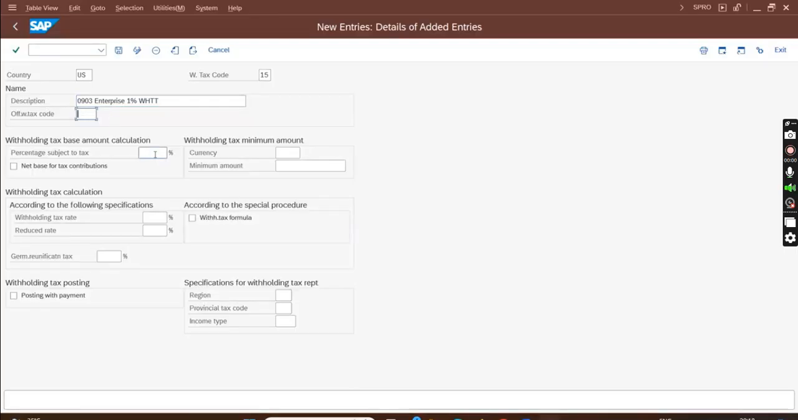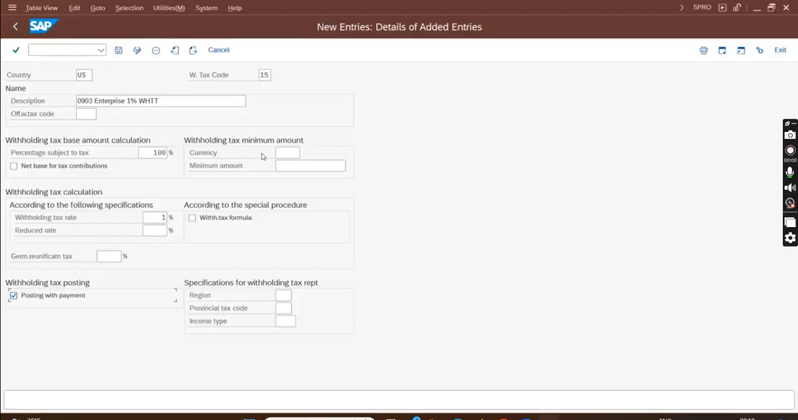Now here I will... okay, how much of the invoice is taxable, subject to WHT? The entire amount of the invoice is subject to WHT. Okay, and here I'm going to tell what is the rate, 1%, and the WHT will be posted with payment. Okay, if you uncheck it, then WHT will post during invoice, and if you check it, WHT will be posted during payment.